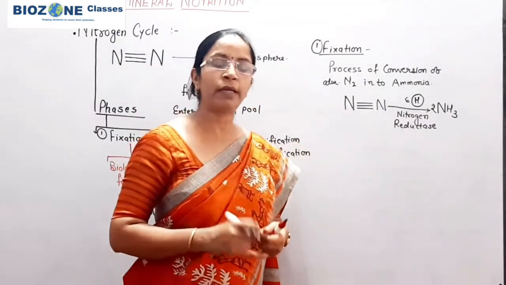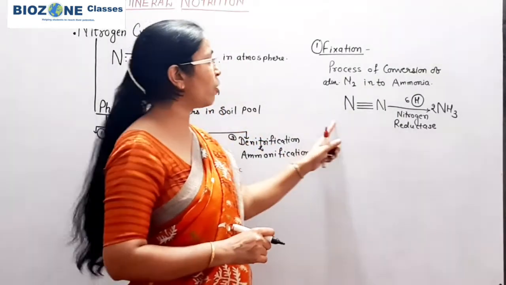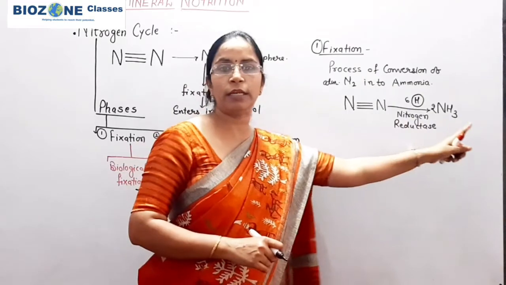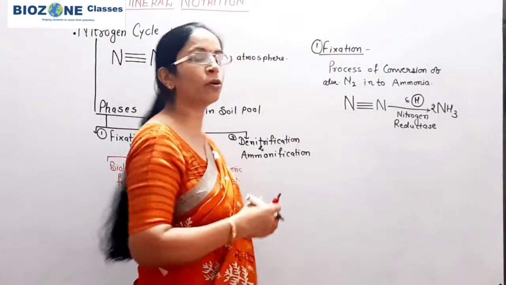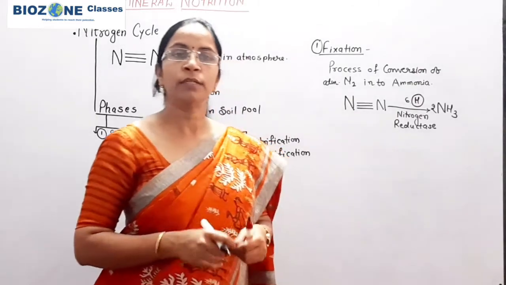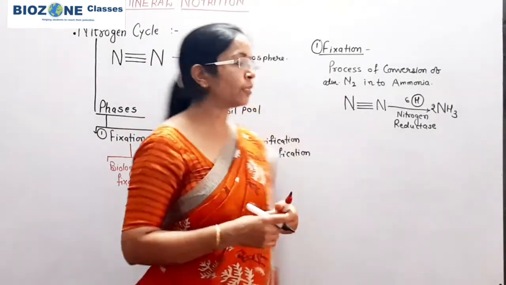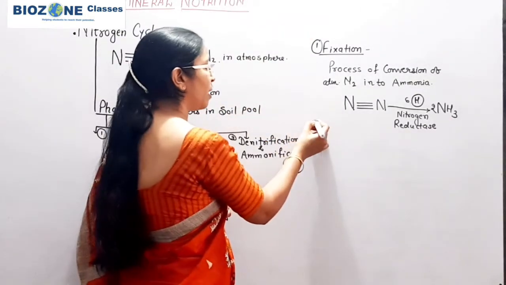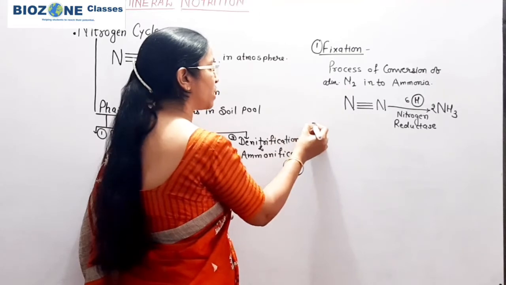Fixation takes place by biological, industrial and electrical means, but biological and industrial only lead to the formation of ammonia. Secondly, how does biological fixation take place? This is a separate topic, so we will continue in our next session. In today's session we only discuss the various phases of the nitrogen cycle.